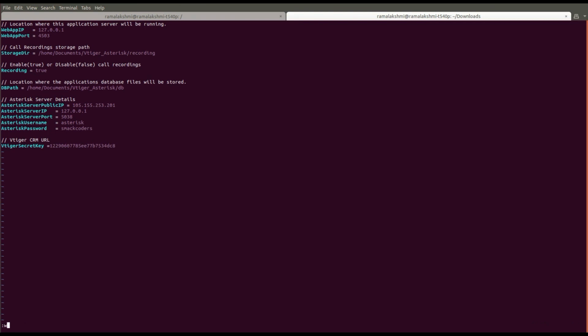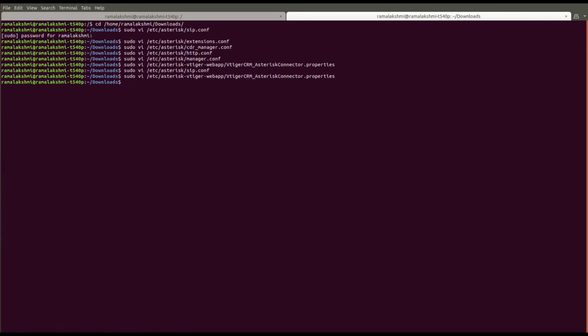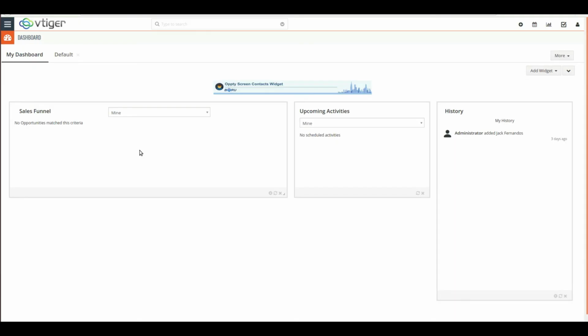Vtiger CRM Asterisk Connector lets you use your own preferred soft phones to make and receive calls. You can activate the soft phones by providing the trunk name and password mentioned in sip.conf file. We have successfully configured Vtiger Asterisk Connector and it's now ready to work with.